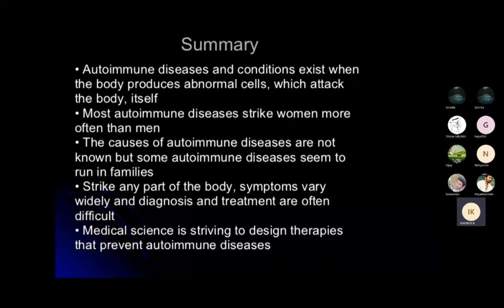Immunodeficiency diseases are conditions where the defense mechanism of our body is impaired, and it leads to repeated microbial infection in various parts of our body. That is immunodeficiency diseases.